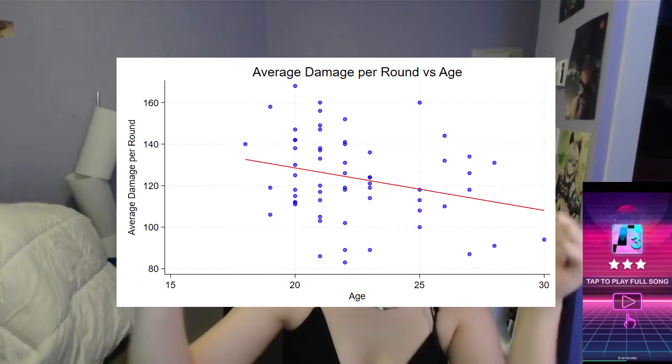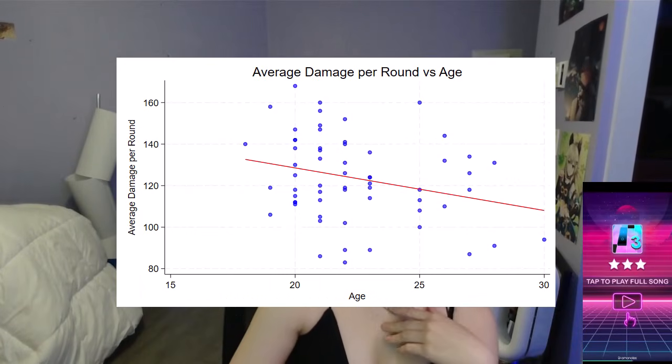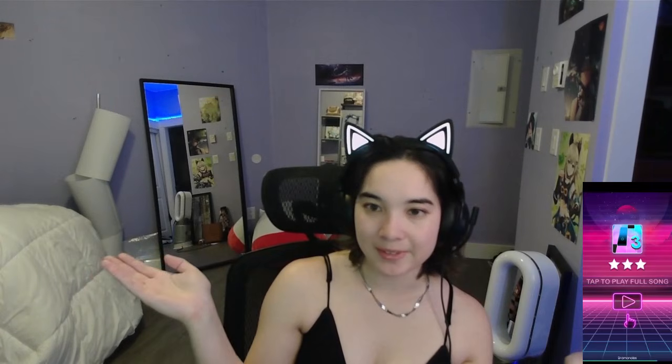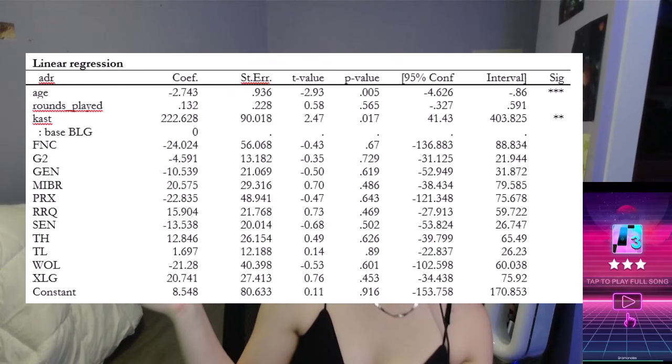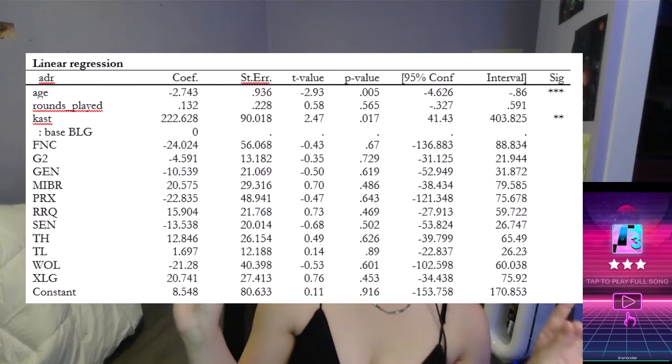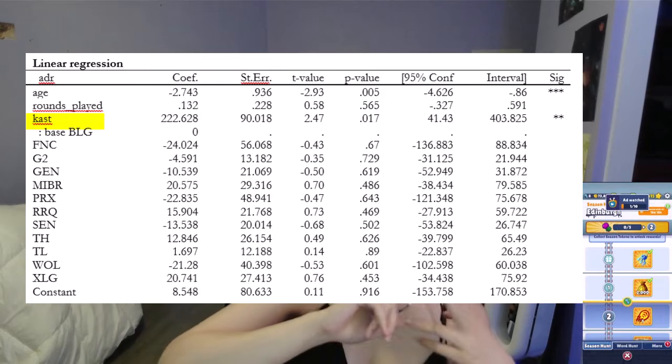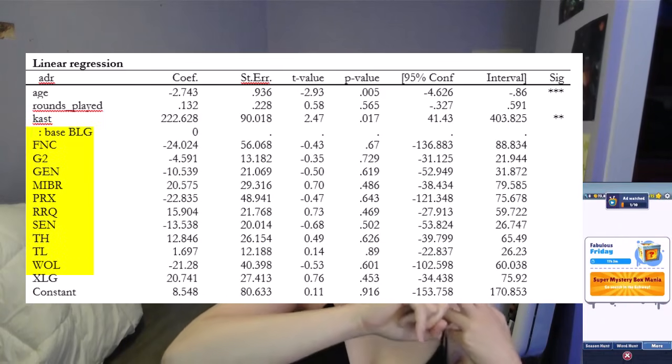Interesting. We have our graph. Again, you can see that there is a negative relationship between the values, which holds up. Finally, for average damage per round, we have a robustness check. Here I'm regressing ADR on age, controlling for rounds played, KAST, and team fixed effects.